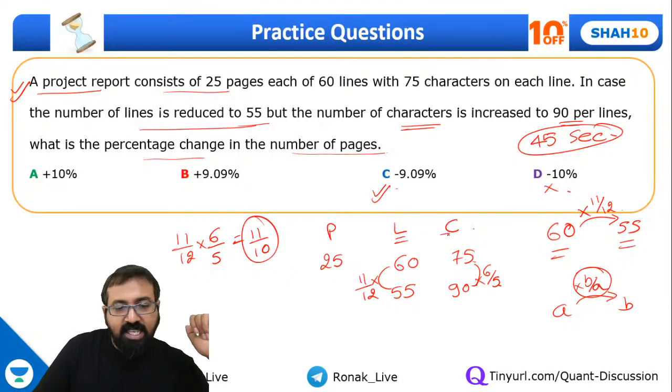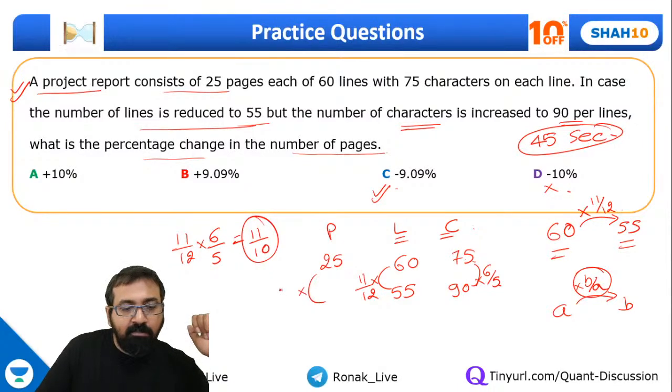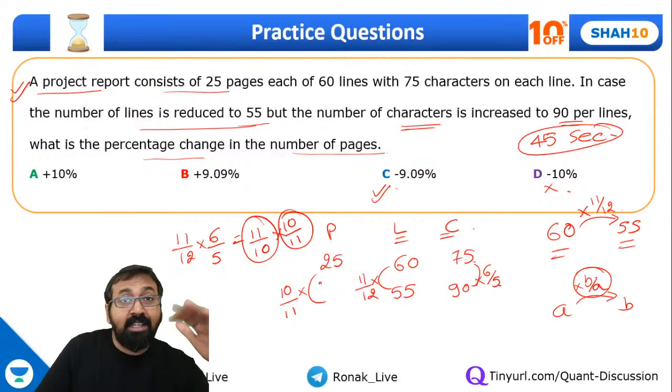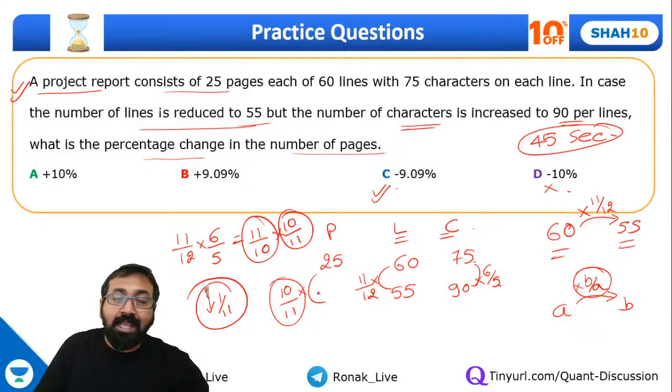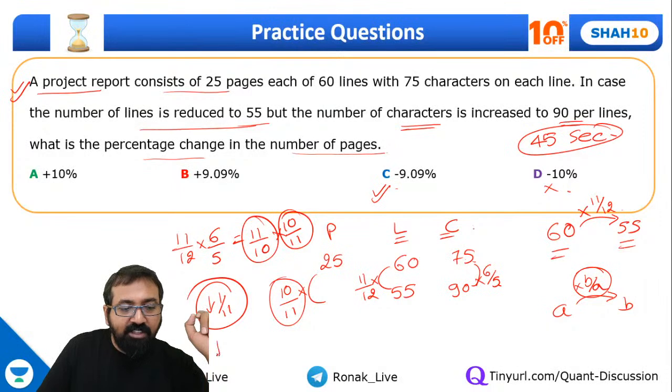So can I say lines and characters cumulatively are becoming 11 by 10th? To cancel this off, I'll have to multiply by 10 by 11. So number of pages should become 10/11th of previous number of pages. So earlier it was 25. So now it should be 25 into 10 by 11. So when you are making something 10 by 11th of previous value, that means you are reducing by 1 by 11, and 1 by 11 is nothing but 9.09%.